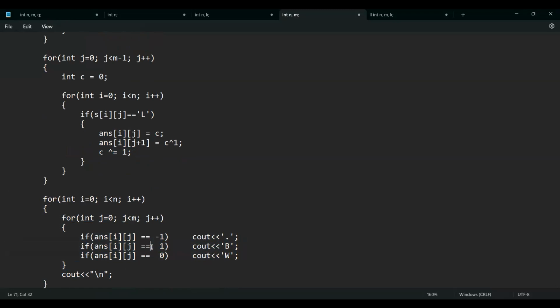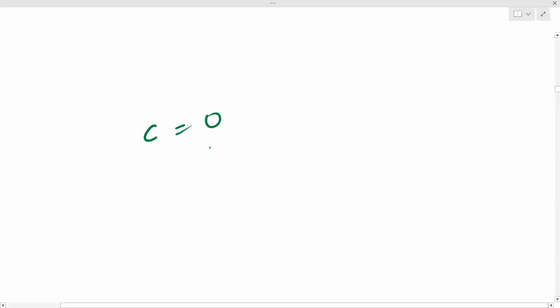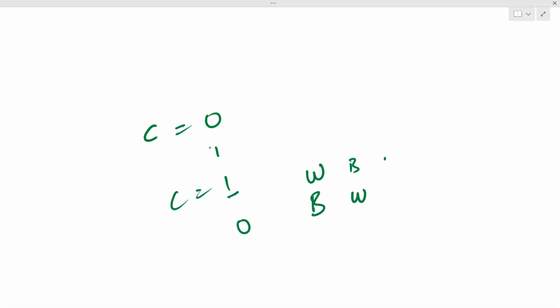Okay, XOR. See, XOR is basically if you have C as 0, after XORing with 1, your value of C will become 1. If you have C as 1, after XORing, your value will become 0. So it is the same as if the last was white and black, now the current domino will be colored as black and white, then white and black.